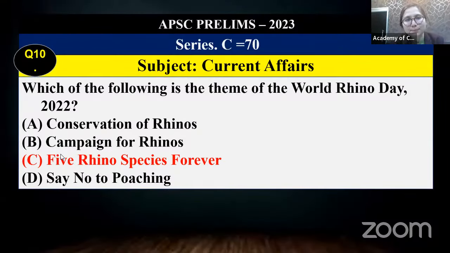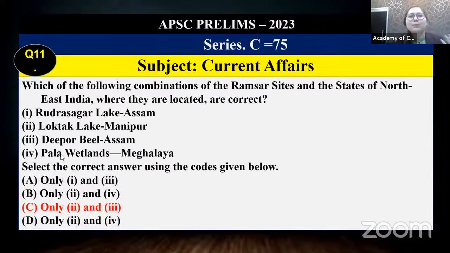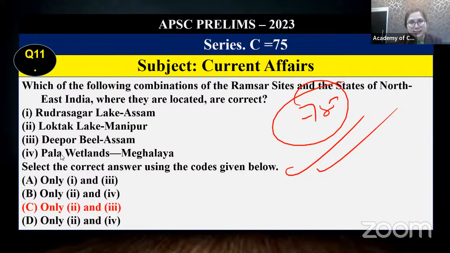Then this was again a part of current affairs, World Rhino Day, the theme of 2022, 5 rhino species for April. Current affairs, we need to keep on updating ourselves. Next, another point which is directly, I keep on telling you guys to focus on the Ramsar sites, 75 Ramsar sites. UPSC also focuses on Ramsar sites. APSC has also focused on Ramsar sites.